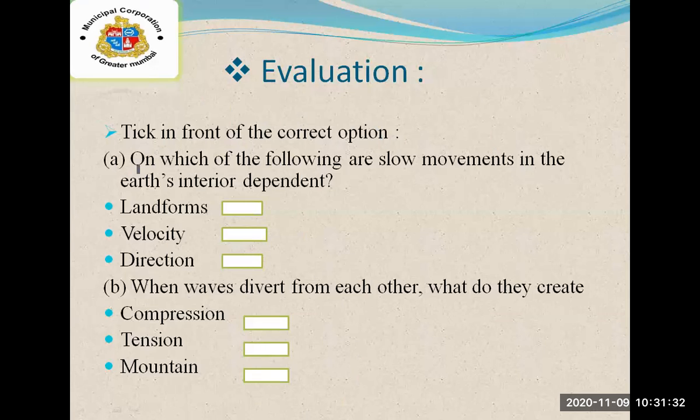The first one: on which of the following are slow movements in the Earth's interior dependent? Three options are there: landforms, velocity, and direction. We have just revised this in the revision part.